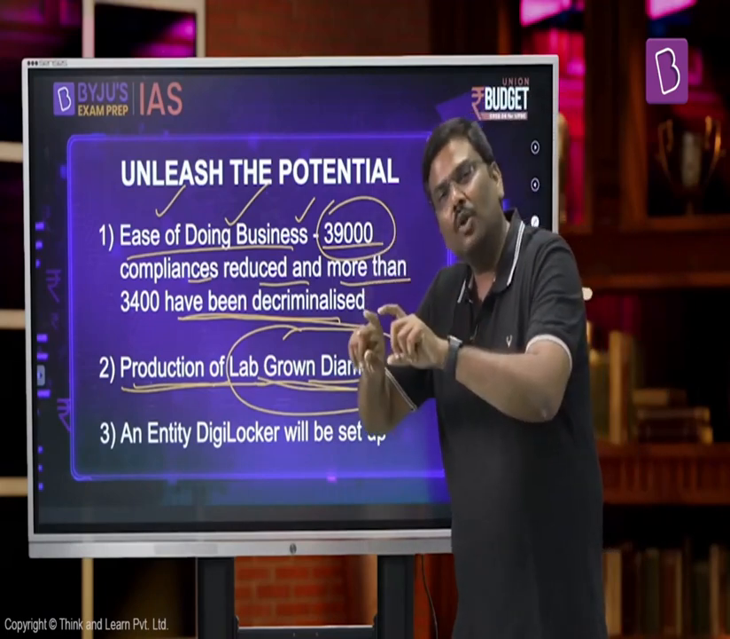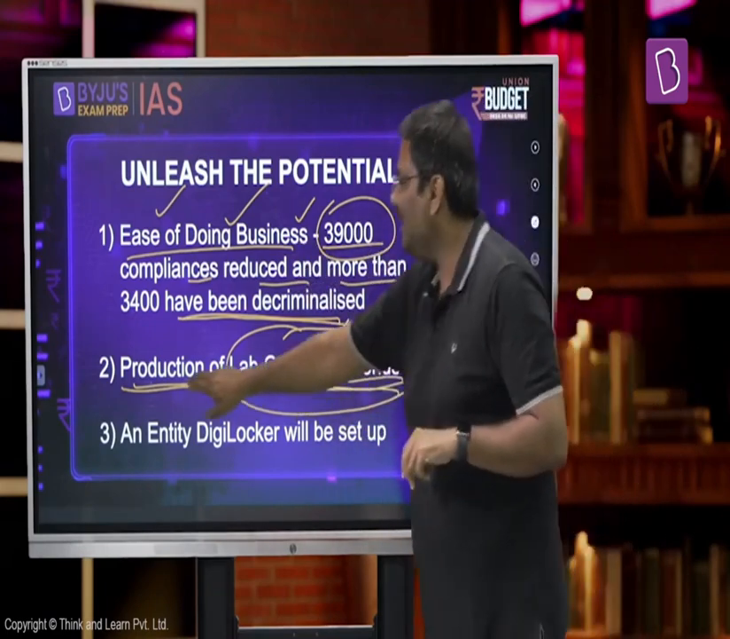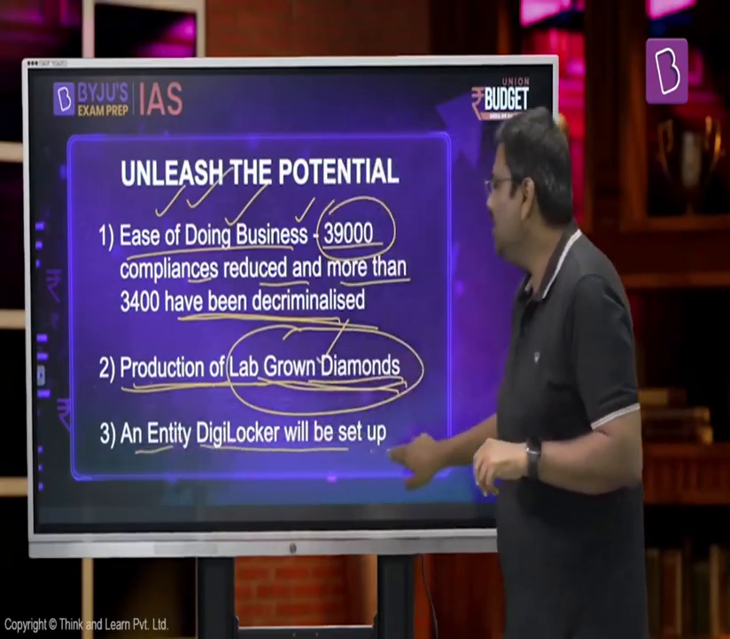We are going to provide certain incentives in order to promote lab-grown diamonds in India. So that is the second very important area to unleash the potential for the Indian economy. Third one, an entity like DigiLocker will be set up.